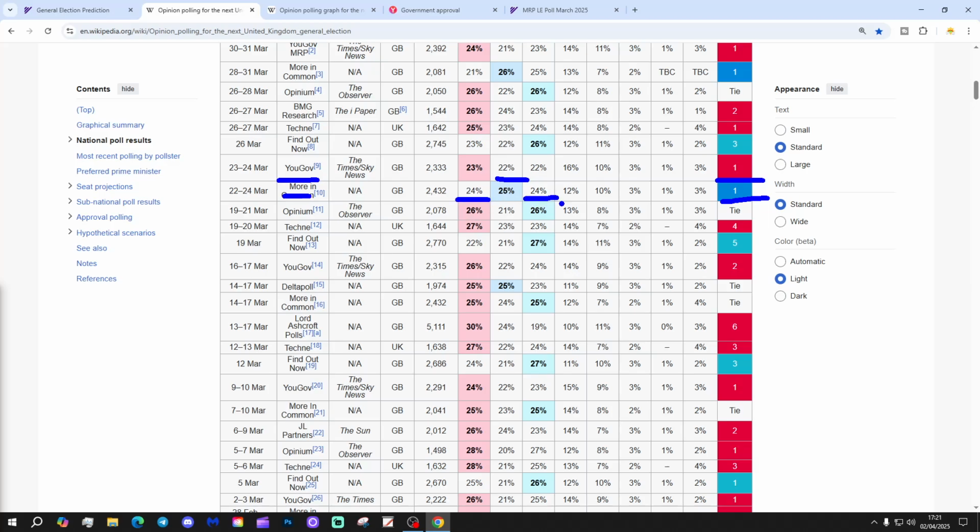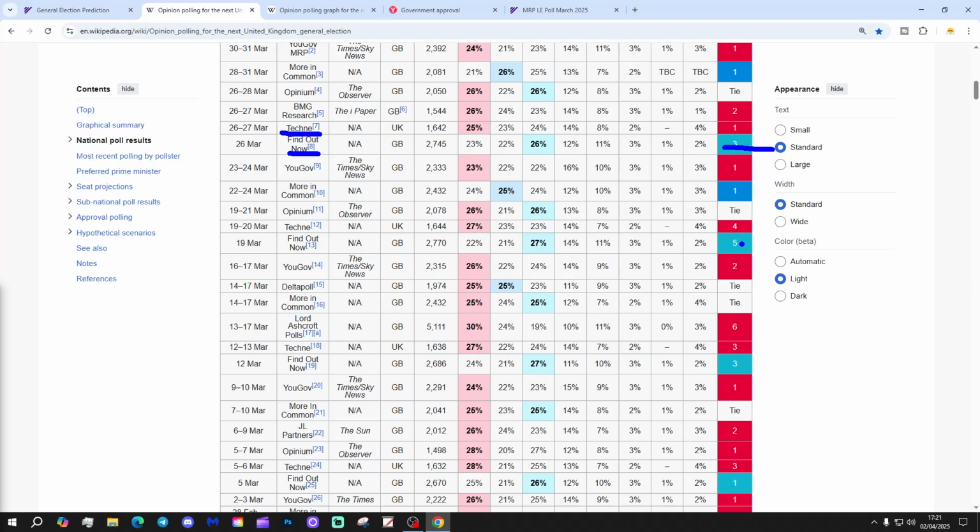It basically looks like we've got three parties with a quarter of the share of the vote, doesn't it? Like we've got Conservatives around 25, give or take, and Labour around 25, Reform around 25. So 25, 25, 25. That's what it looks like, really. And then the final 25% kind of shared out between all of the other parties, the Liberal Democrats, Greens, etc. Another Find Out Now poll with a 3% Reform lead.